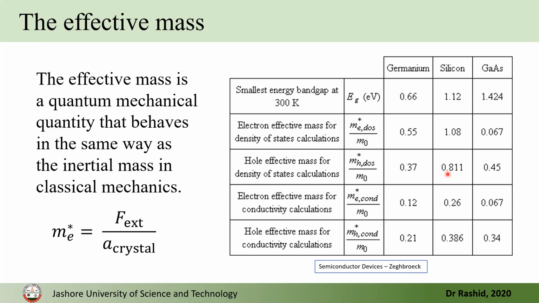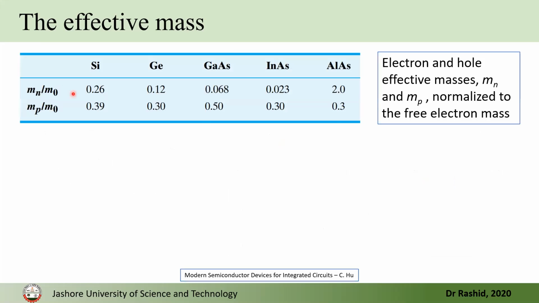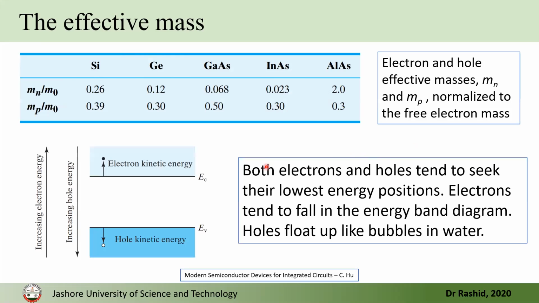Actually, the effective mass depends on the band structure. Here are some other effective masses, this is for the electron, this is for the hole, just to show you.